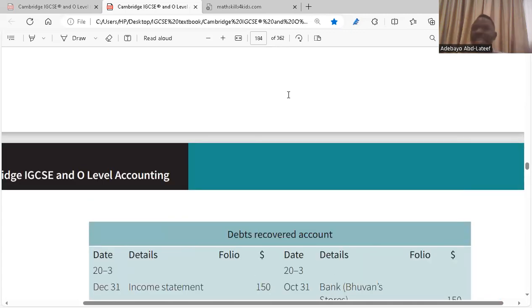The total, aside from Bufan Stocks at 150, but the total of bad debt written off is 820. So 820 will be recorded in the statement of profit or loss as expenses. Clear? Statement of financial position, no. Statement of profit or loss. The profit or loss account has expenses. So it's a statement of profit or loss. Is it clear? Yes.